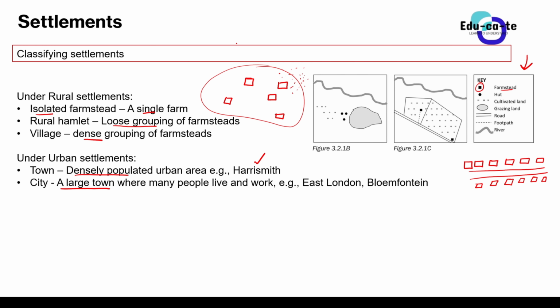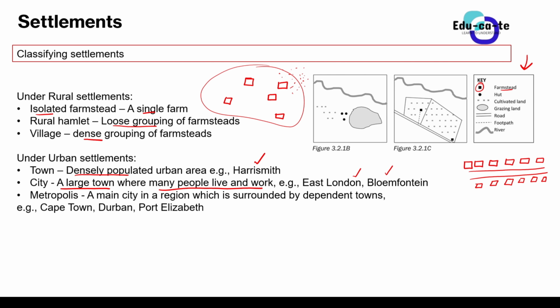Okay, and then the main thing that happens in a city, many people live and work there. Not that in towns people don't live and work, they do, but when it comes to definition, we define a city as a large town where many people live and work. For example, East London and Bloemfontein is a city. Okay, and then we have got a metropolis.